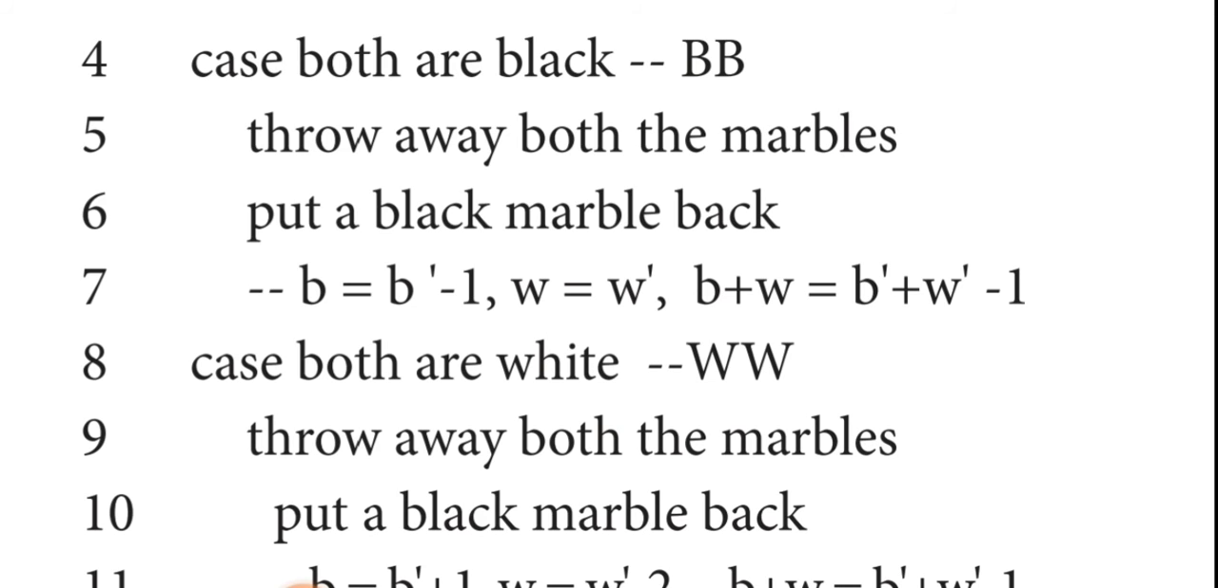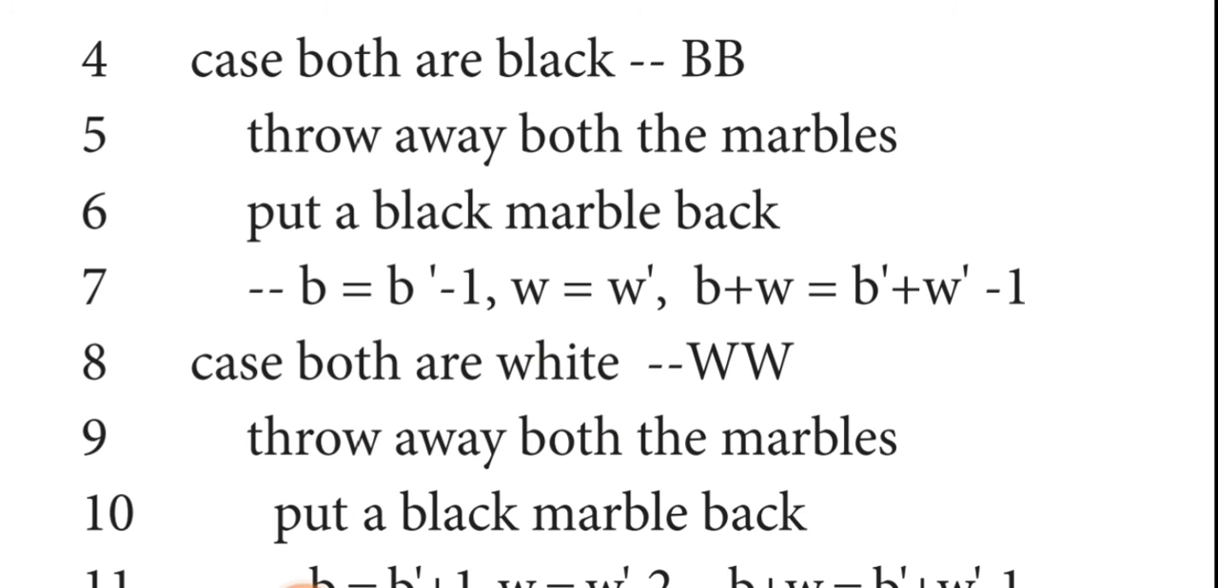White marbles: no change. For that we write B equals B minus 1, and white marbles W equals W dash. Here dash is used to mention the marbles count. Then the total number of marbles is B plus W. What total do we get? B plus W minus 1, because the black marble count is reduced by 1.